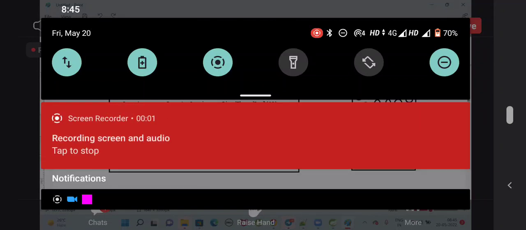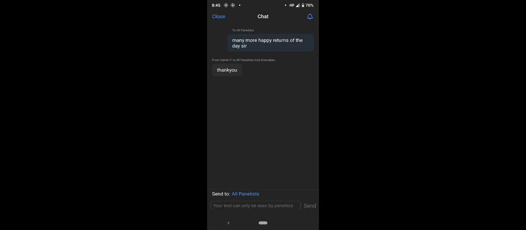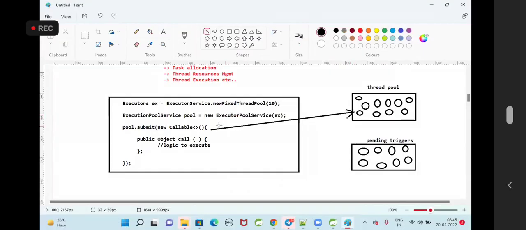Now, the thread pool I have created. For every thread I am submitting a task. Pool.submit means it is going to take one thread from the pool. For that thread, it is going to assign one trigger. Then it is going to process.